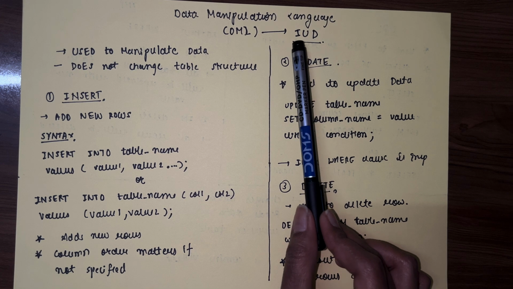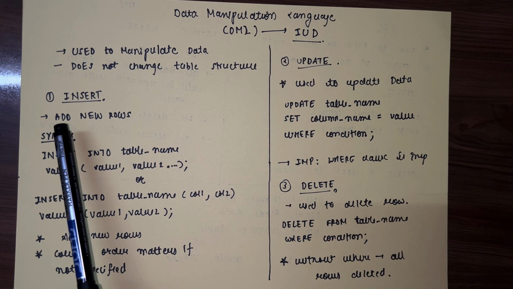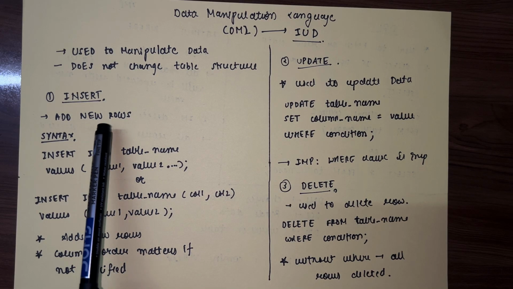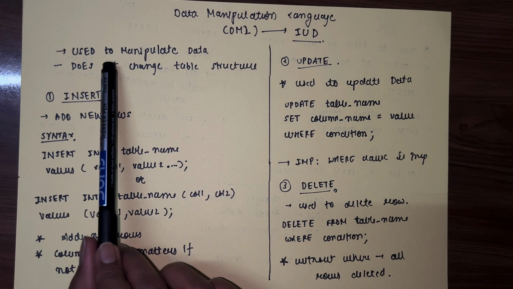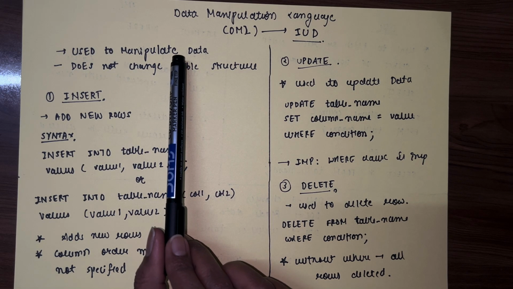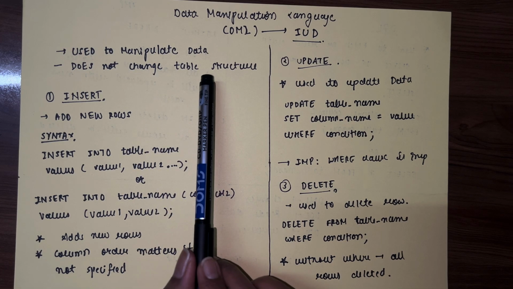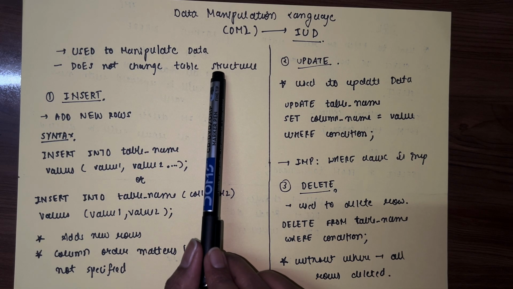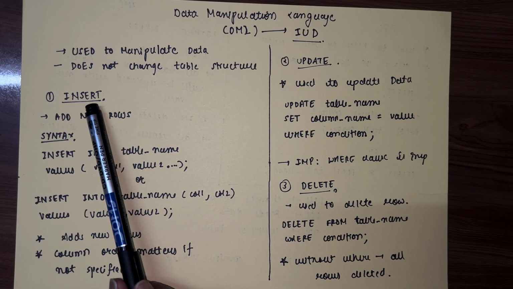Now let's see the first command in data manipulation language, which is insert. Before going to the insert command, let's see what DML commands do. It is used to manipulate the data. Basically it works on the data inside the table, and it doesn't affect the structure of the table. Now let's see our first command, which is the insert command.